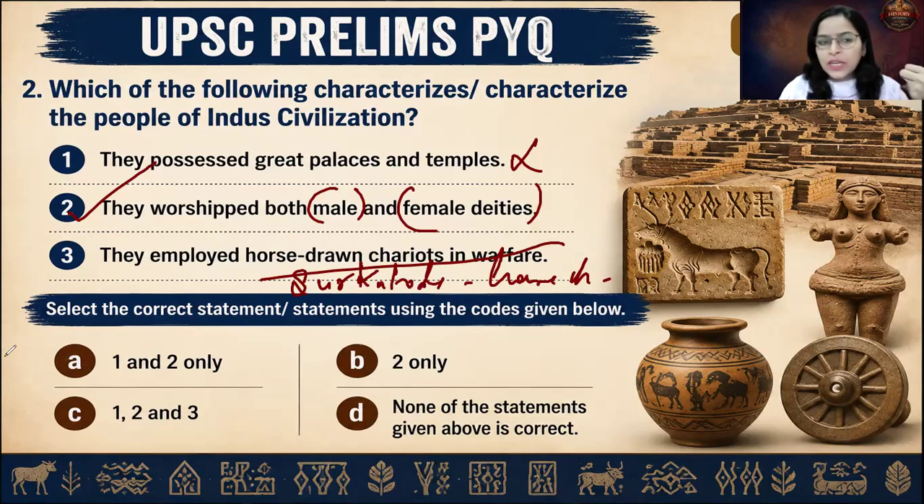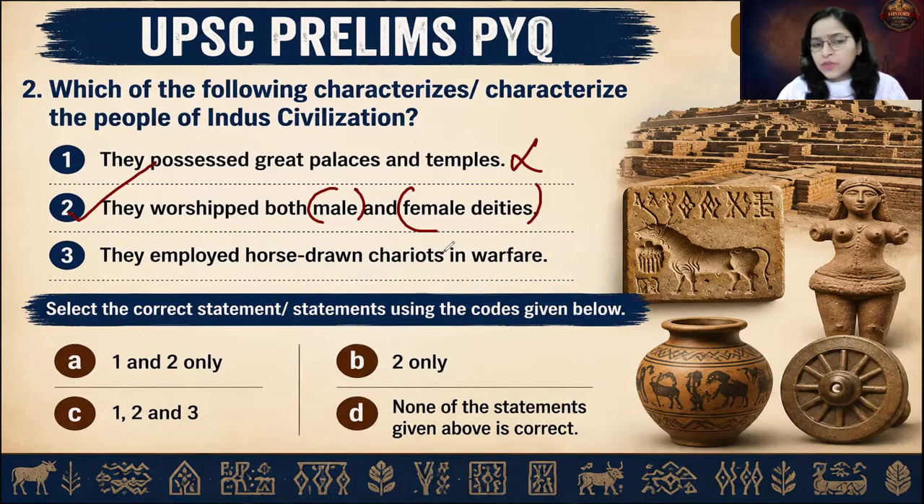The reason for this statement being false is that, first of all, it was a peaceful civilization, did not involve themselves in any warfare. Second important thing, we do not find any evidences of weaponry or the chariots. Third important thing, hardly we find evidences of horse across the civilization. Okay. So the statement number 3 is also wrong.